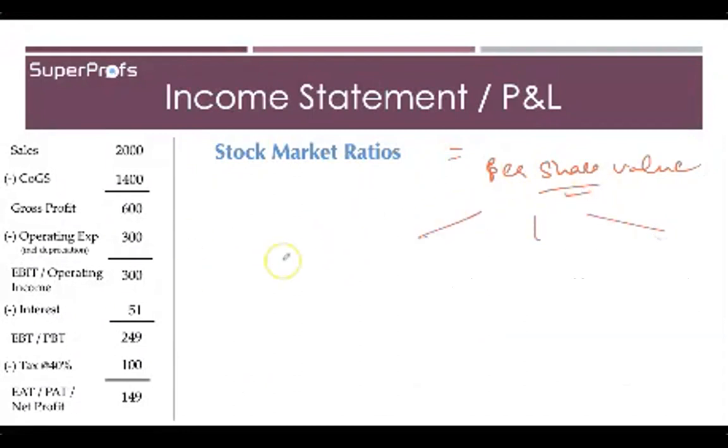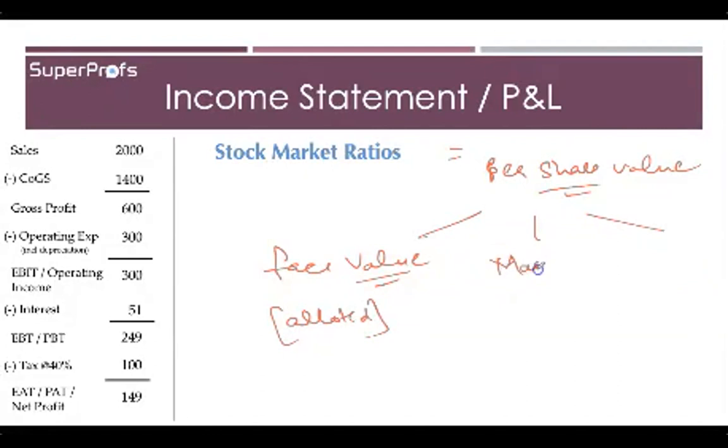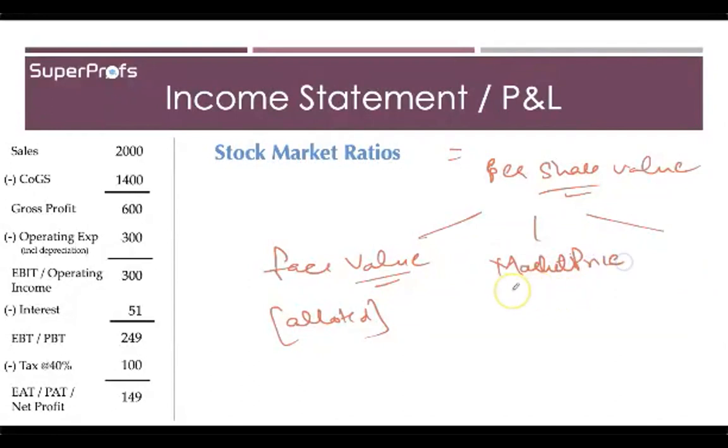Okay. First of all, it is the face value. Now, what is face value? This is the value at which the shares were first allotted. Okay. The second one is your market price, market value or market price. Okay. You can also call it current market price. And this is the value at which the shares are currently being sold and bought in the stock market.